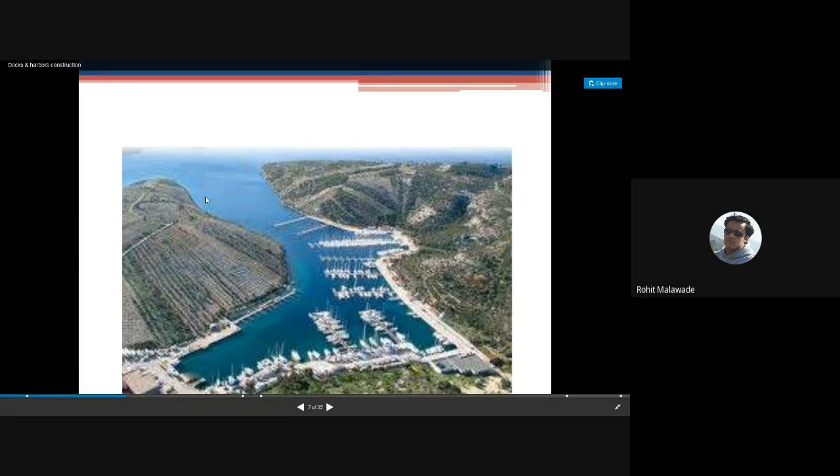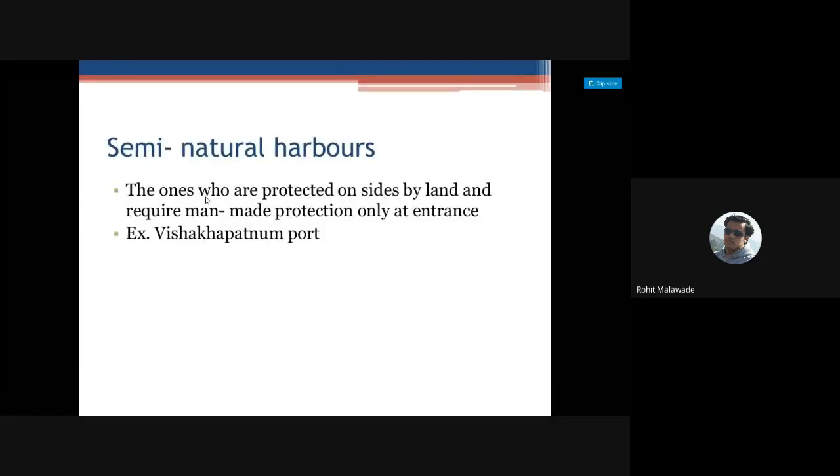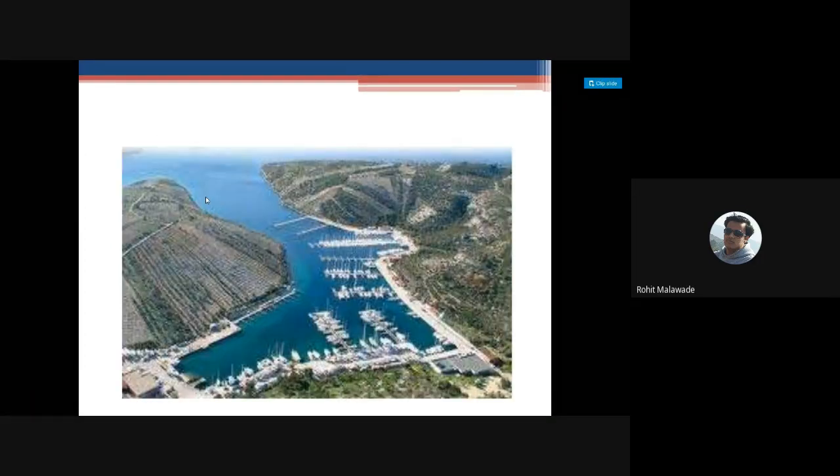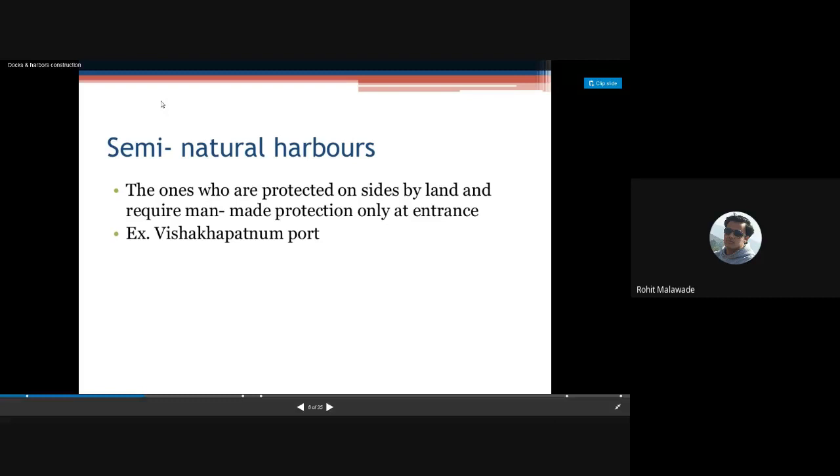Okay, so this is what your natural harbor is. Now what is a semi-natural harbor? Those which are protected on some sides by land and one side by an artificial structure.